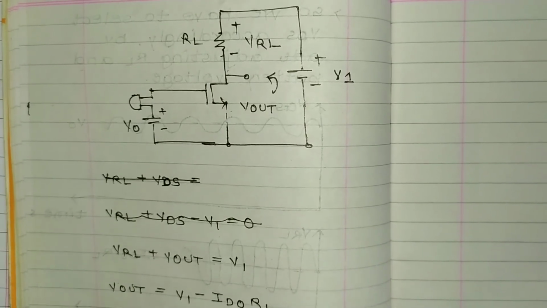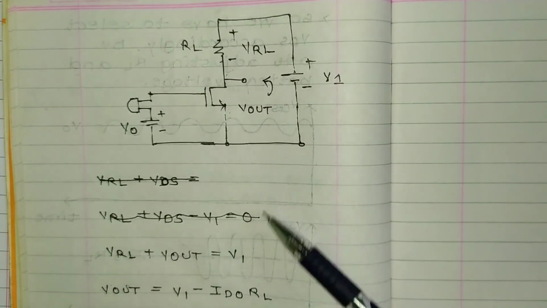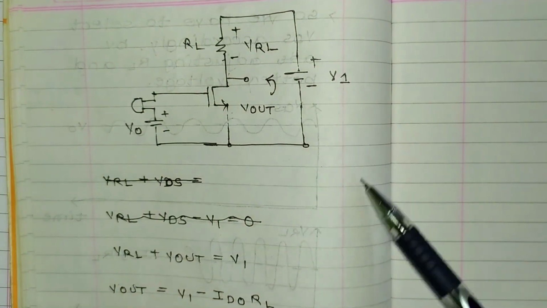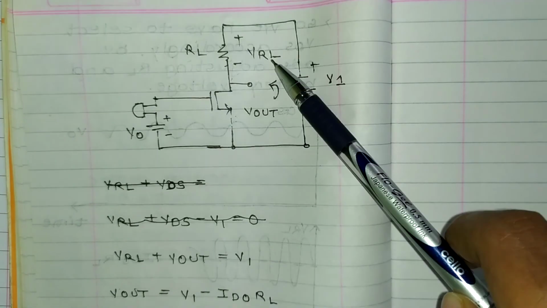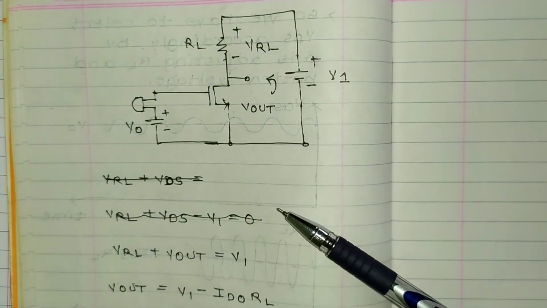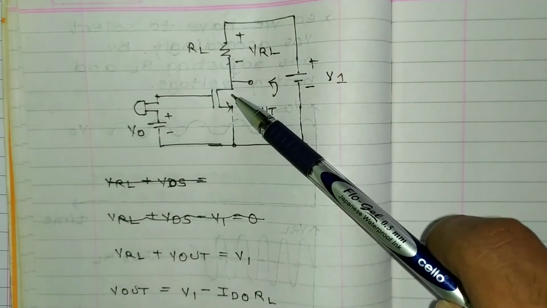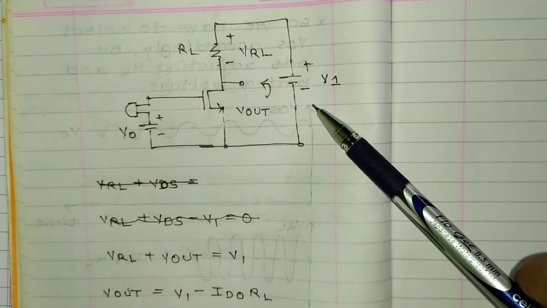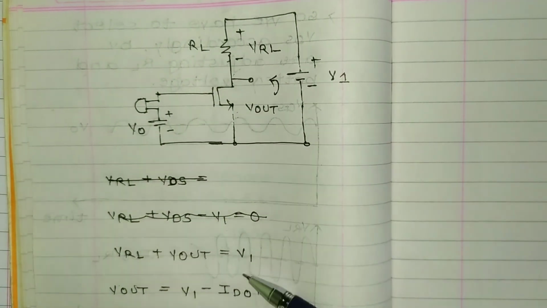Again, this is the circuit. Applying KVL here, we get VRL plus Vout minus V1 equal to 0, because of the plus and minus signs.